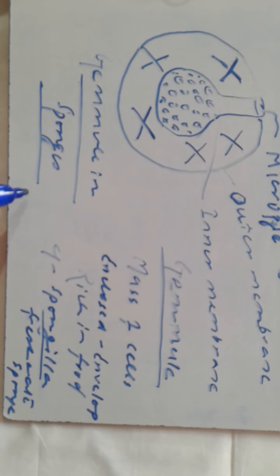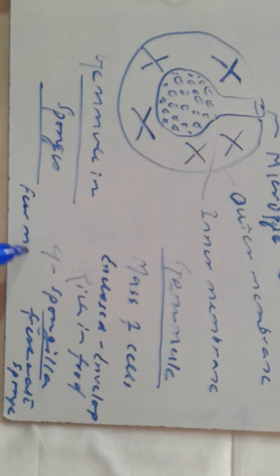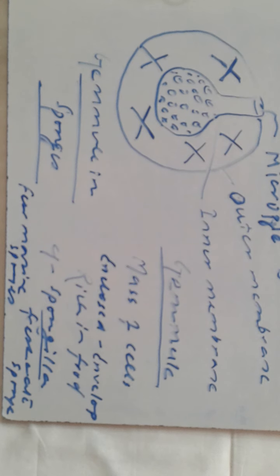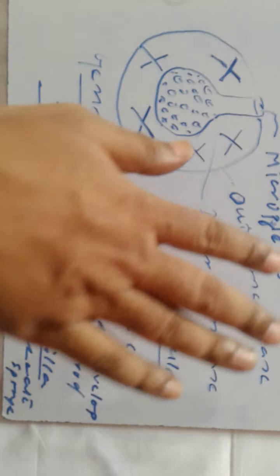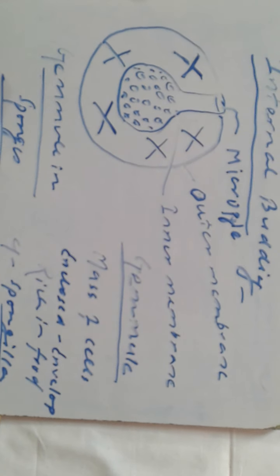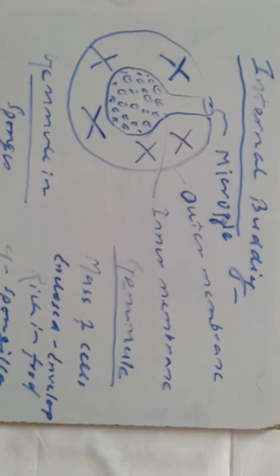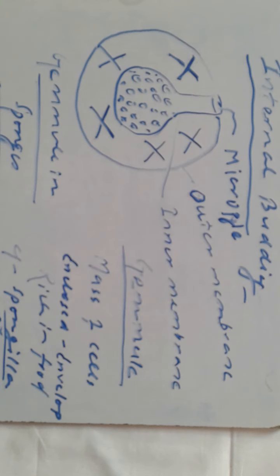And there are a few marine sponges also. So we have found here how internal budding takes place via gemmules in sponges.